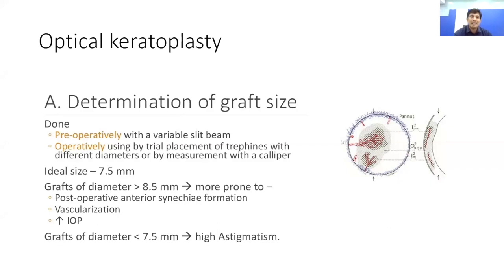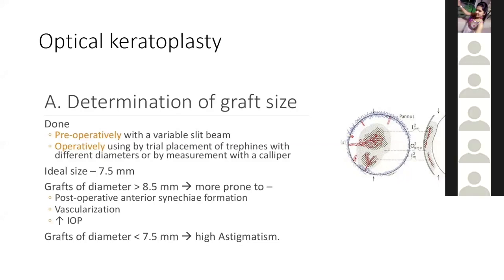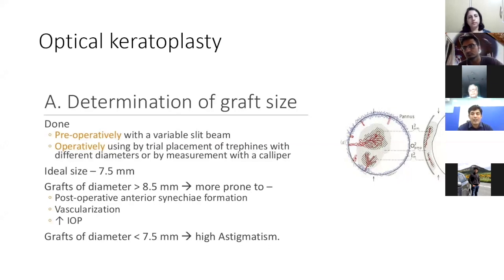If any graft is less than 7.5, let's say, then the chances of astigmatism increase and the optical quality of the cornea goes down. On the other hand, if we have a larger graft, let's say more than 8.5 millimeter, then this graft has two problems. It is closer to the limbus, as a result of which the chances of rejection increase, and also it causes something called crowding of the angles, as a result of which there is more chance of having anterior synechia and rise in intraocular pressure.